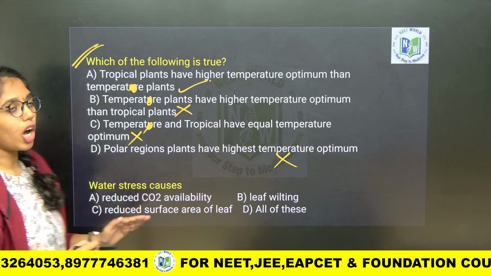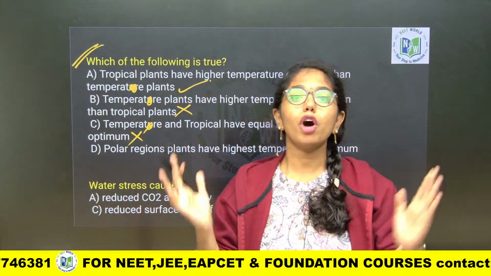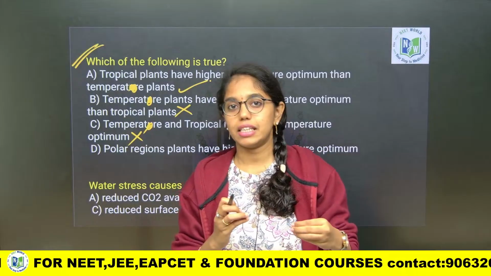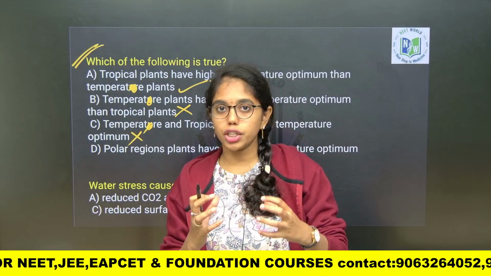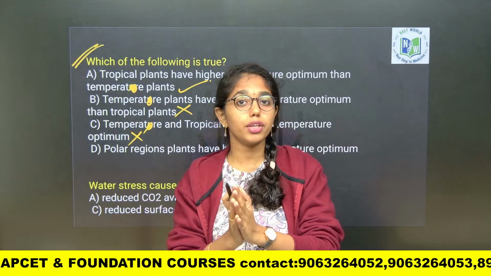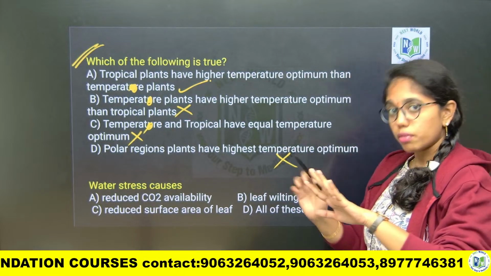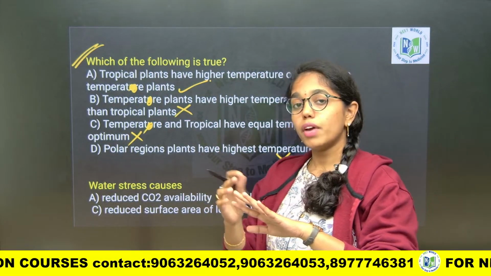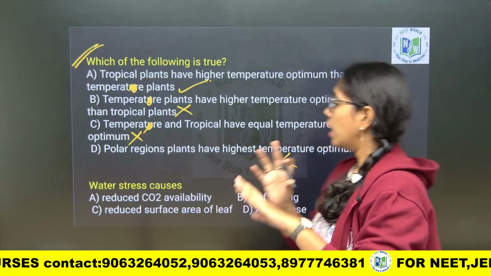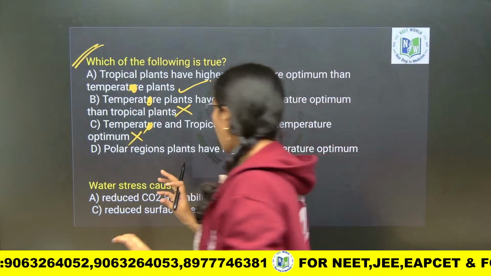Water stress will cause what? Water stress can be of two types beta. High water conditions of the plant will lead to turgidity of the cells. Low water, where water is not at all available, will lead to flaccidity of the cells. Water stress will cause what?